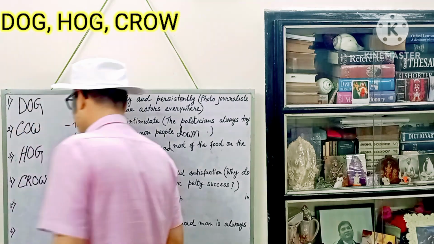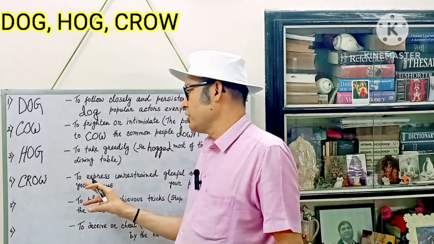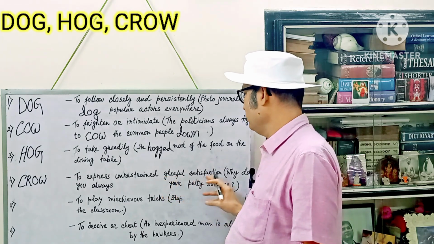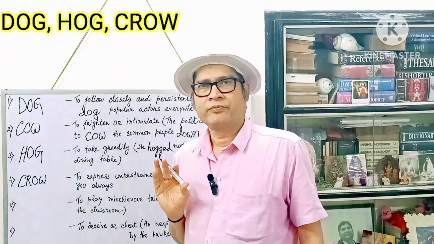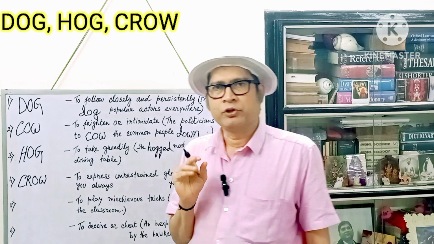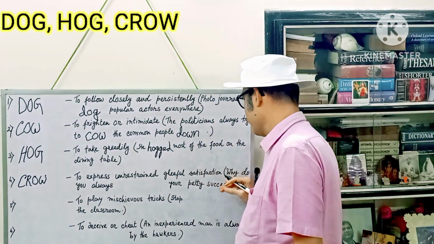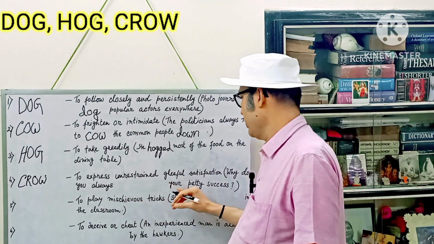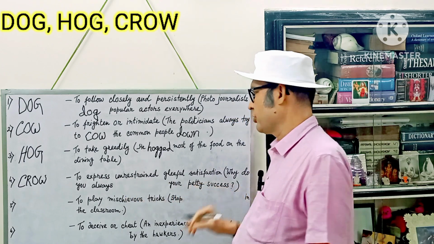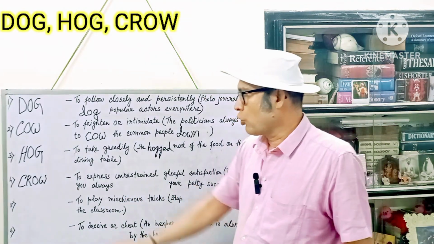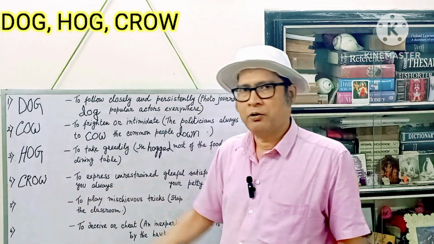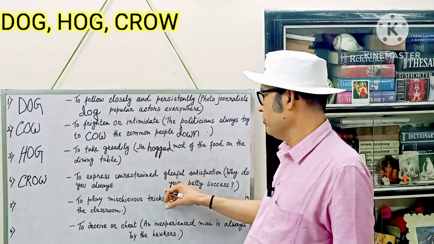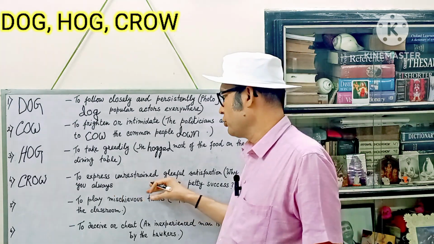Crow, when used as a verb, means to express unrestrained, gleeful satisfaction. Now, what is the example sentence? Why do you always crow about your petty success? So, crow is followed by the preposition about. That's why there is such a long gap left, because here two words are to be written.